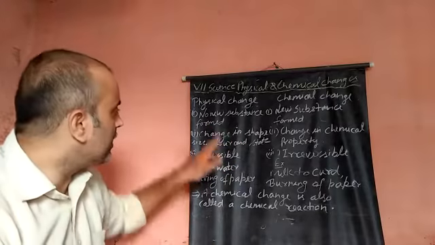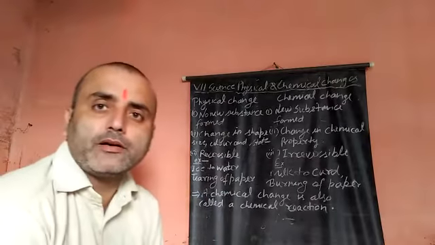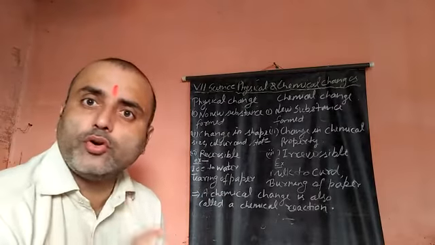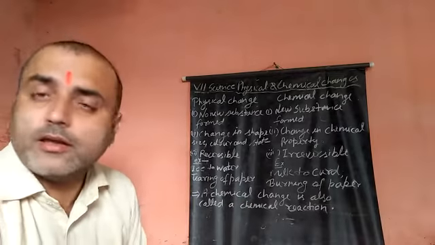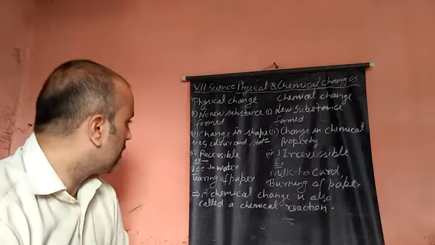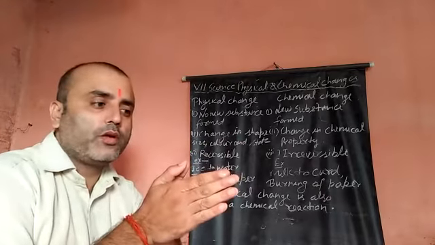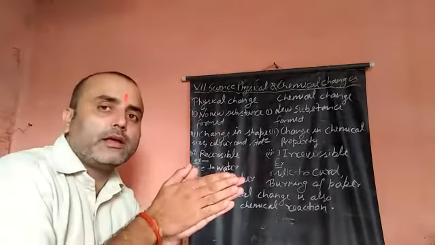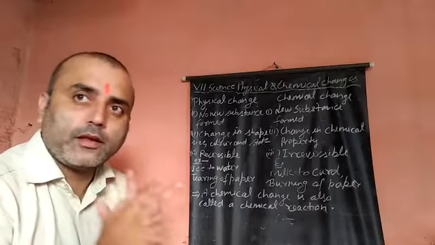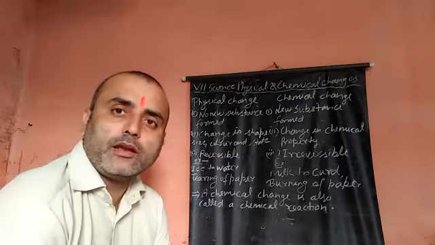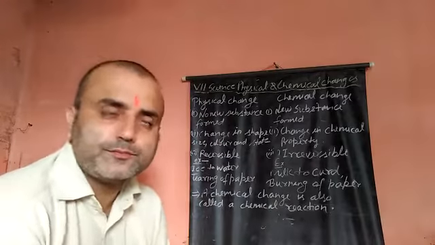Mostly it's shape. Suppose tearing a paper. When you tear a paper, its shape changes and its size changes, but no new substance is formed, and it is reversible. Reversible means when we move from here to there, then again we can move back from there also. It means changes can happen in both directions. A very simple example: when water changes into ice, then from ice we get water also.